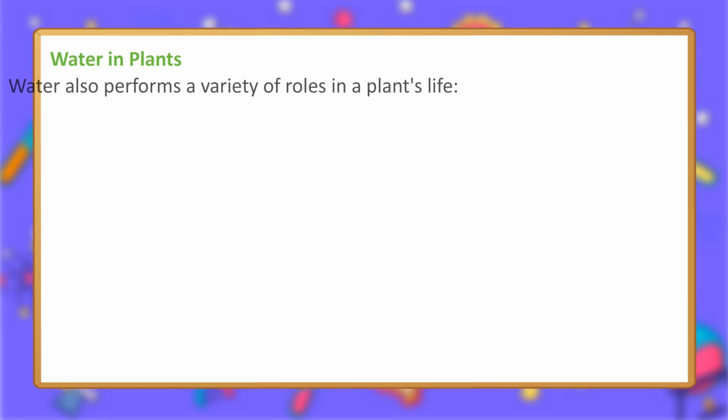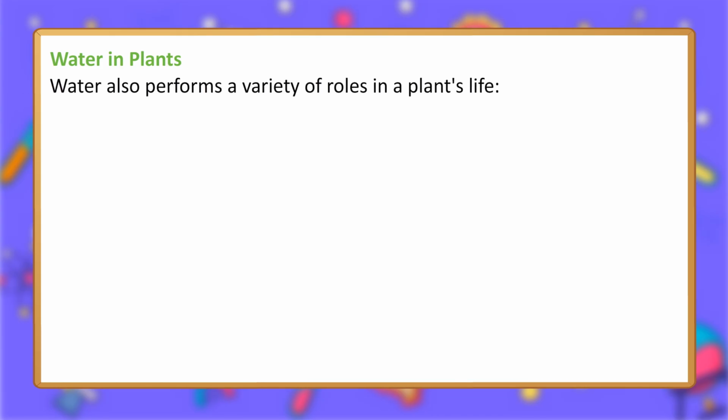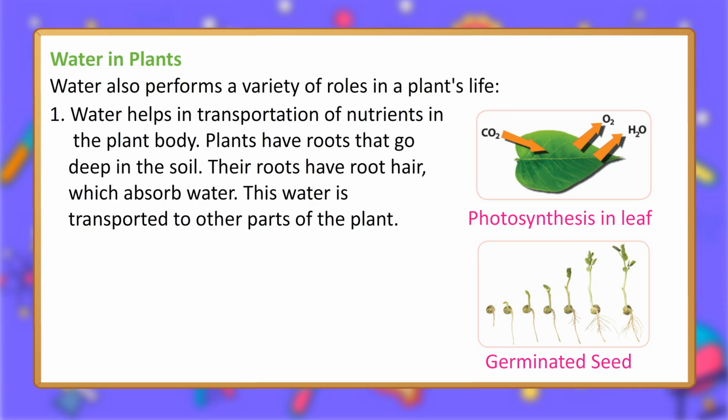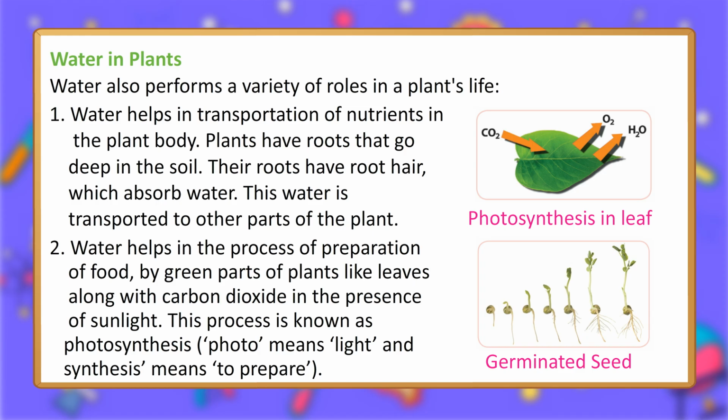Water in plants. Water also performs a variety of roles in a plant's life. 1. Water helps in transportation of nutrients in the plant body. Plants have roots that go deep in the soil. Their roots have root hair, which absorb water. This water is transported to other parts of the plant.